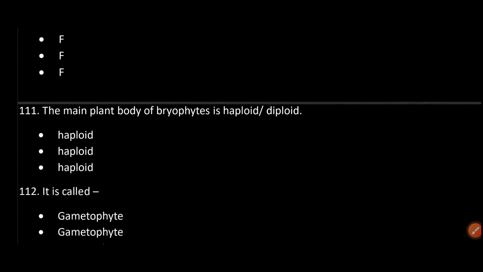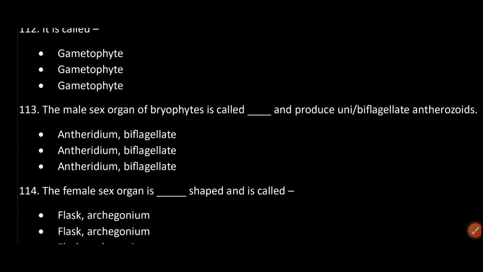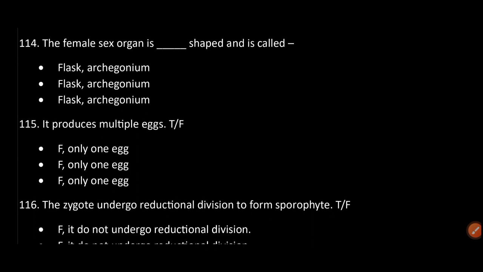The main plant body of bryophytes is haploid or diploid? Haploid. It is called the gametophyte. The male sex organ of bryophytes is called the antheridium and produces biflagellate antherozoids. The female sex organ is flask shaped and is called the archegonium. It produces multiple eggs. False, only one egg.